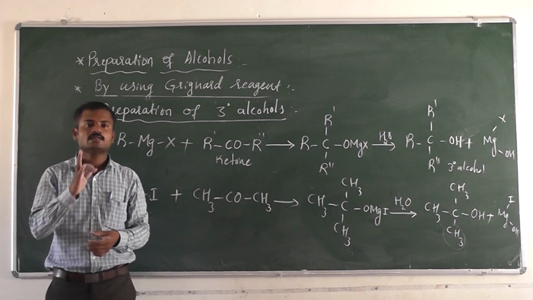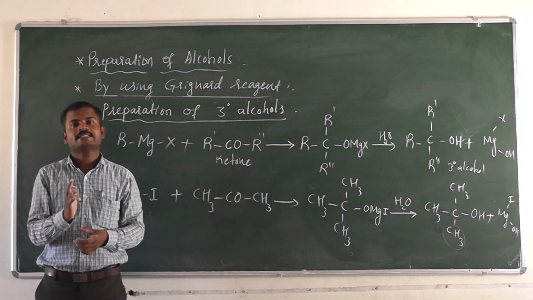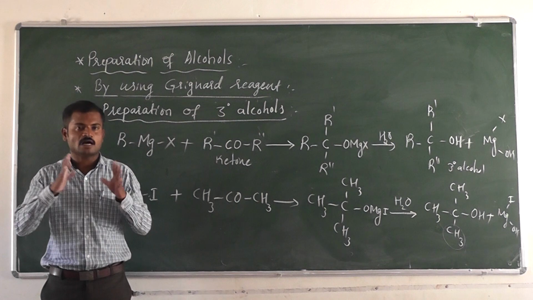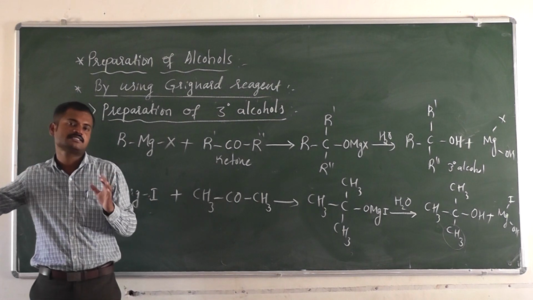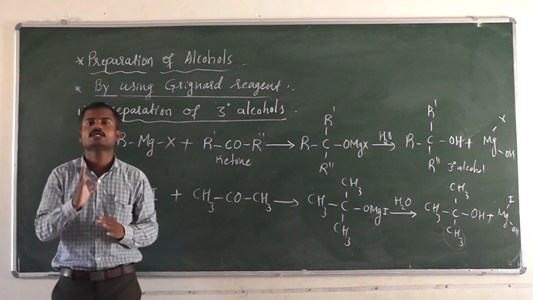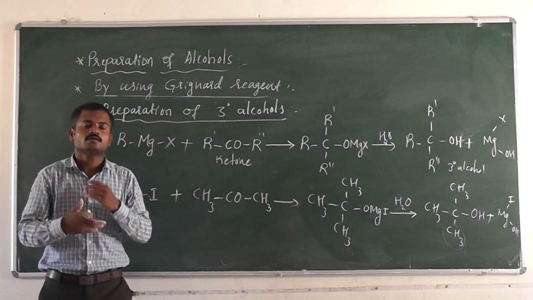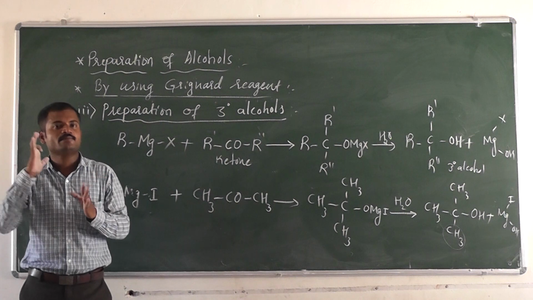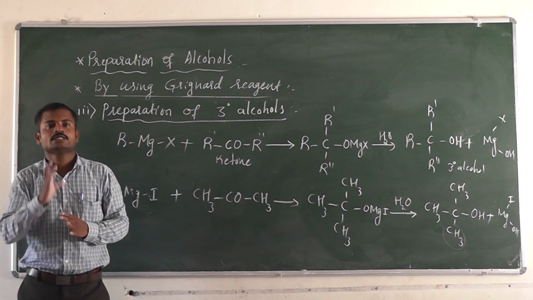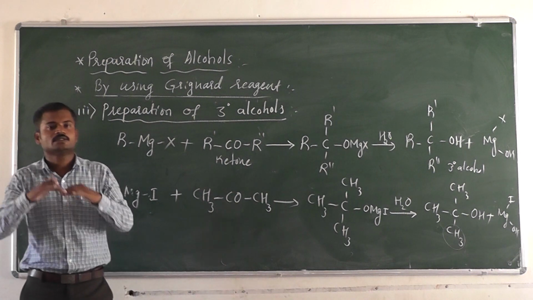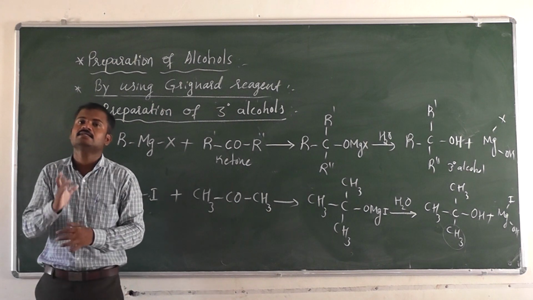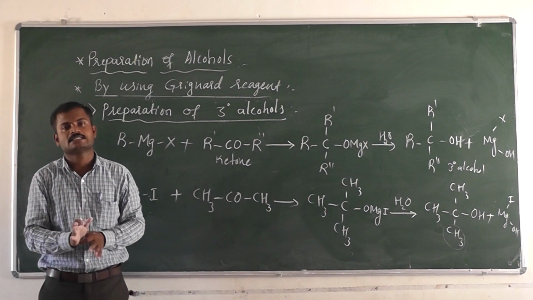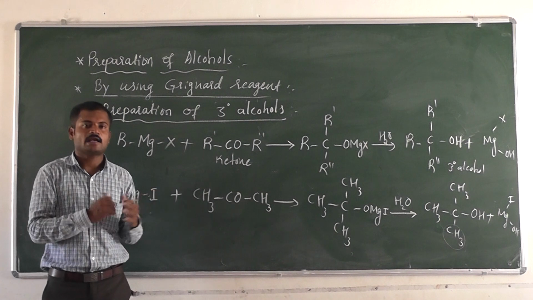See, the first one: the boiling point increases with the increasing number of carbon atoms. As the number of carbon atoms increases, the boiling point increases due to the high van der Waals force of attraction. As the branching increases, the boiling point decreases because the surface area decreases and the van der Waals force of attraction decreases. See, this is the second one.